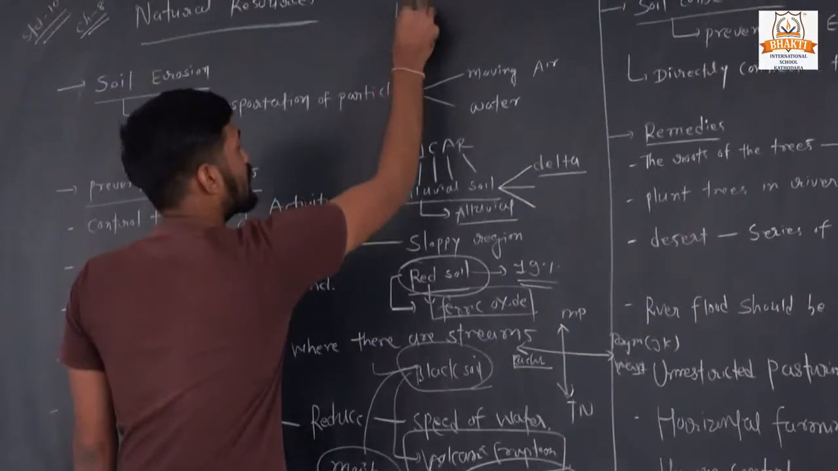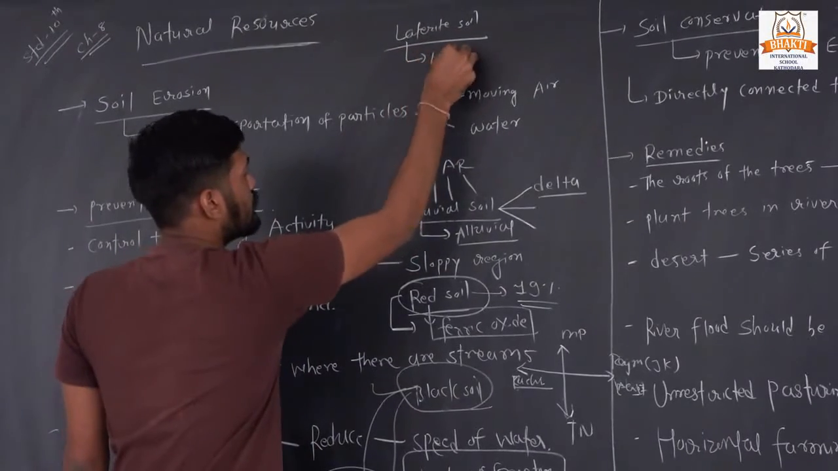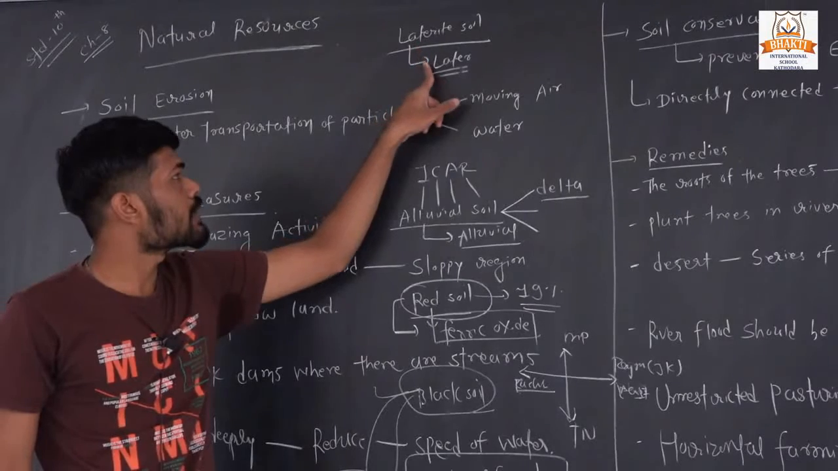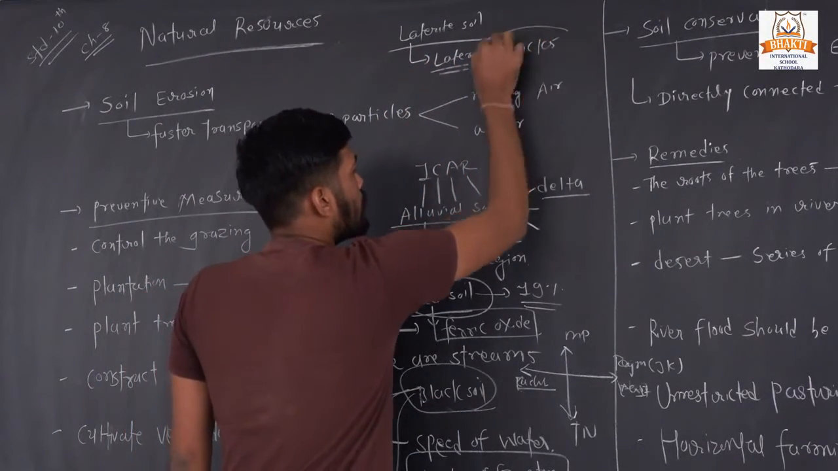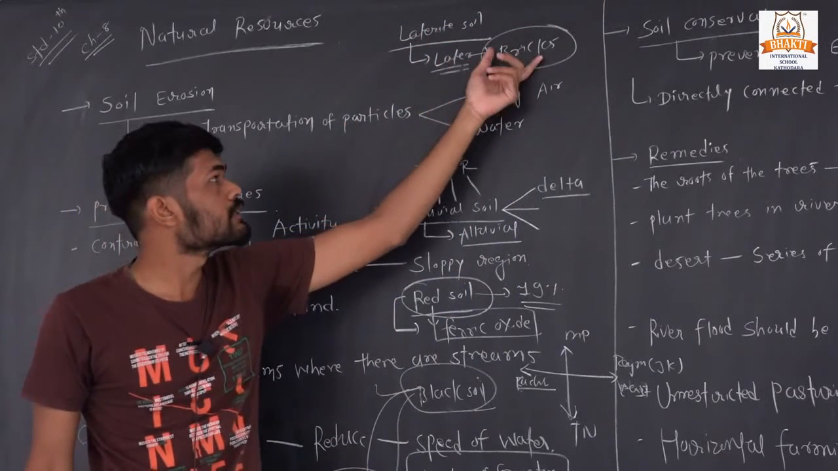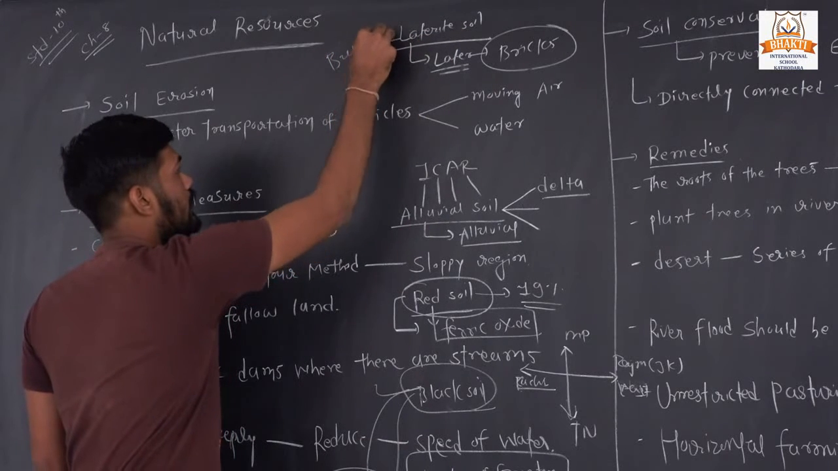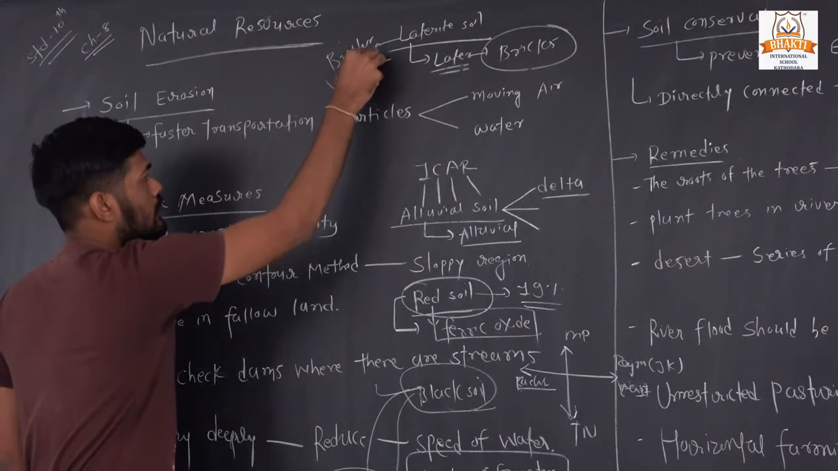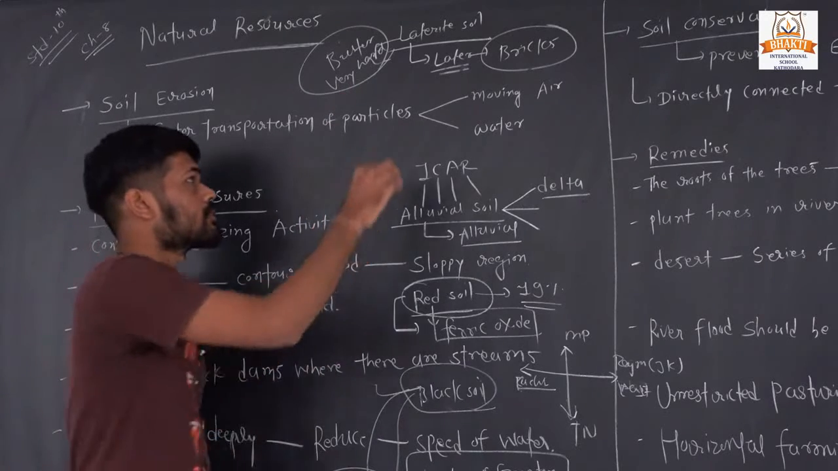Next one is laterite soil. The word laterite is derived from the Latin word later, which means bricks. One special characteristic of this type of laterite soil is that when it becomes wet, it is smooth like butter, and when it dries, it becomes very hard, okay. This type of soil is mostly found in Odisha and the Andhra Pradesh coast, okay.